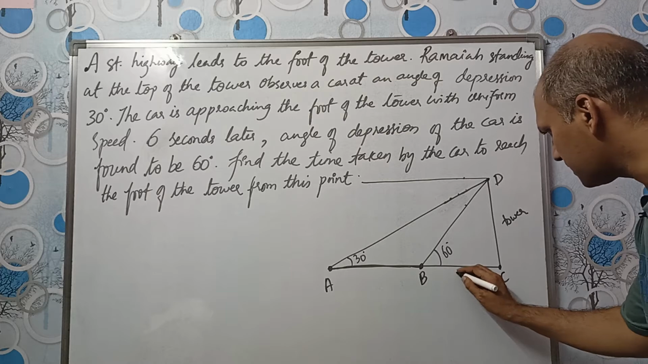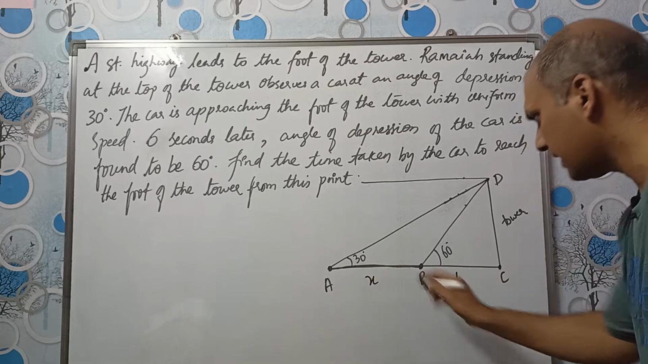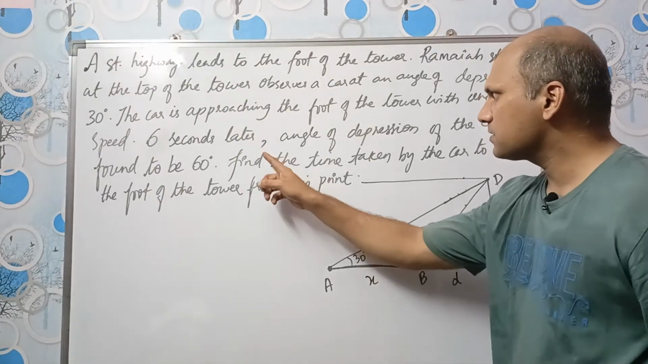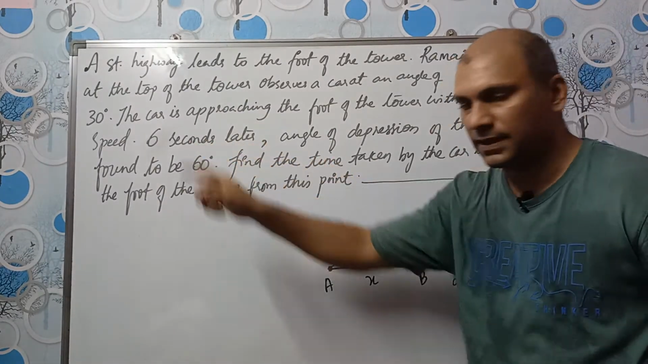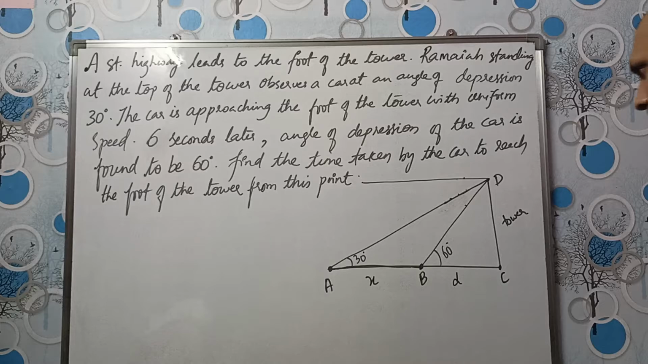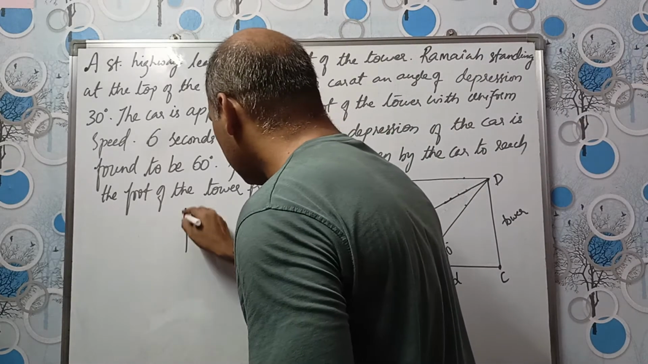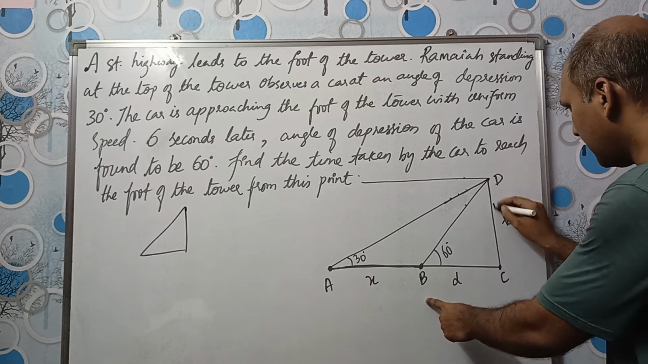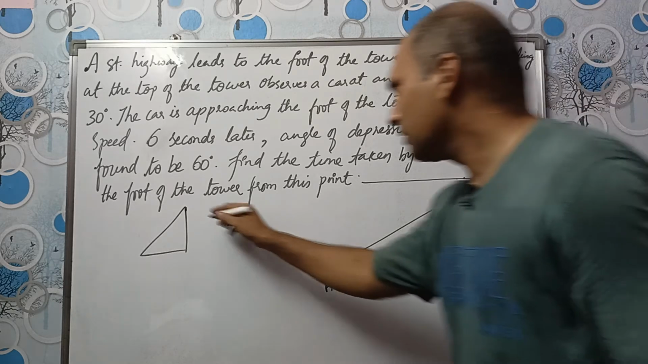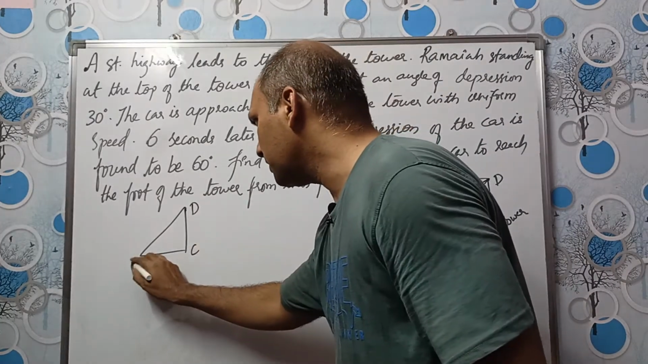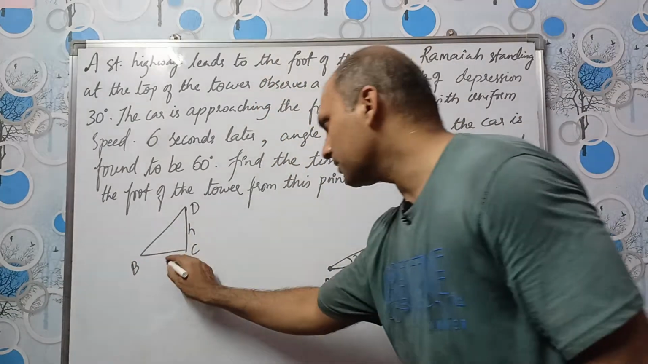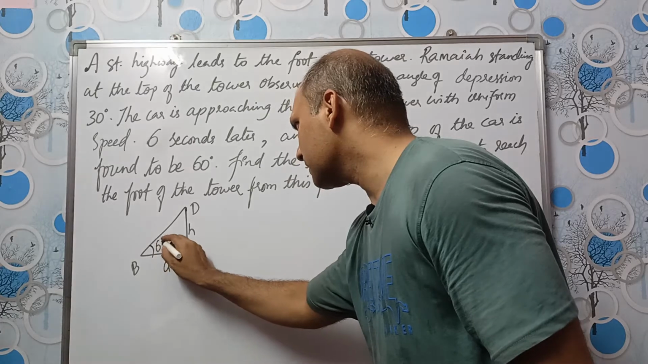Let us say this distance is D and this distance is X. So car has traveled X distance in 6 seconds. Yes, 6 seconds. Alright. Okay, we have two right angle triangles, DCB. Let the height of the tower be H. D, C and B. Let this be H. Okay, this is D and this is 60 degrees.